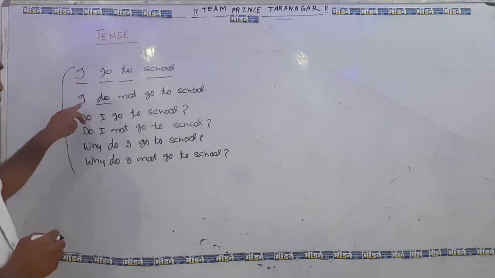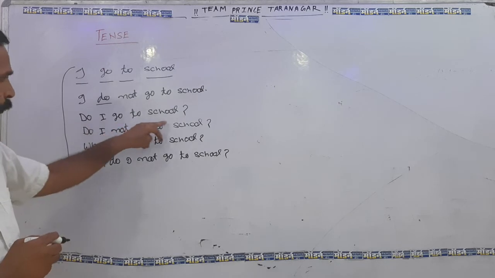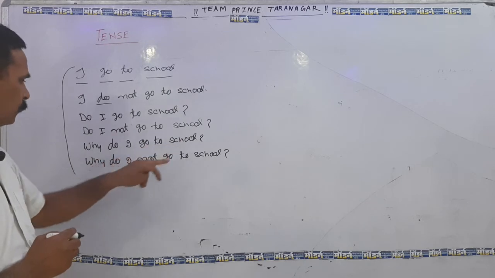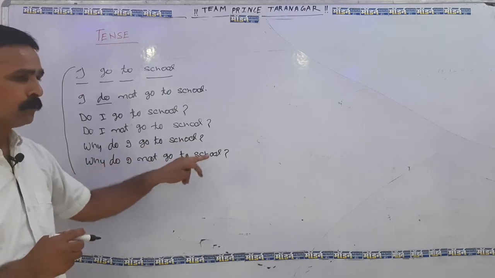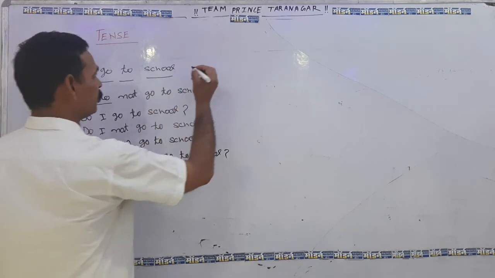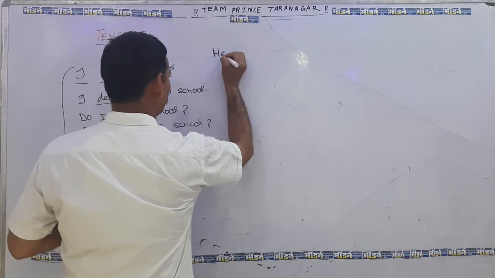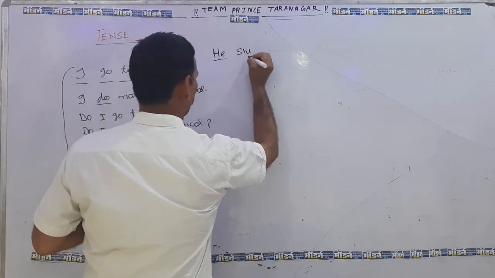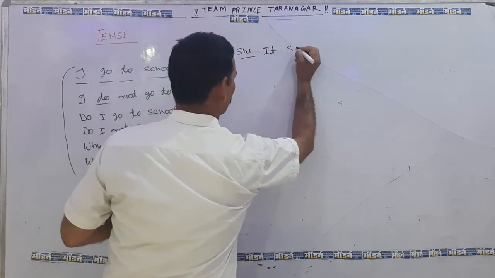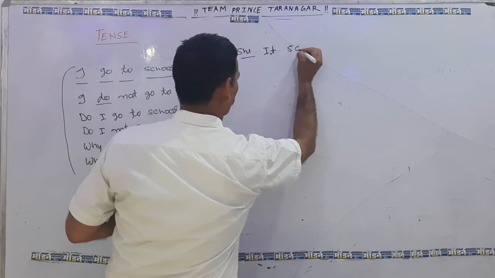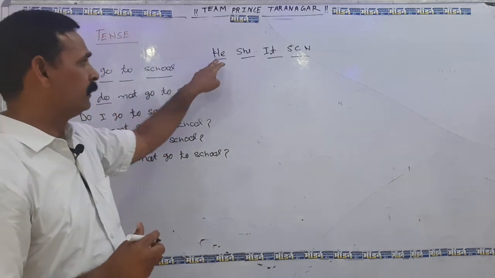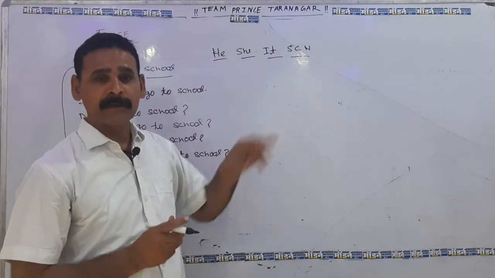They go to school. They do not go to school. Do they go to school? Do they not go to school? Why do they go to school? Why do they not go to school? Okay. Suppose that we have taken the words he or she or it or a singular common noun as a subject, then what will happen?